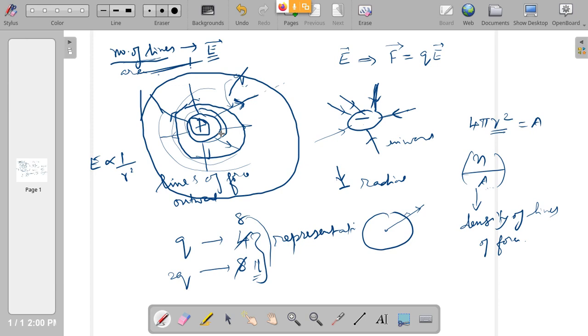So the number of lines that are coming out of a charge indicates how much charge is inside. If there is a charge Q, let us say you are measuring 8 lines of force coming out. Suppose the charge is doubled, the charge becomes 2Q, then you can measure 16 lines. That is how flux will indicate how much charge is inside. Therefore, flux is not only an indication of how much charge, it is also an indication of how much electric field strength is there in that region. This is what we can understand from the concept of flux.